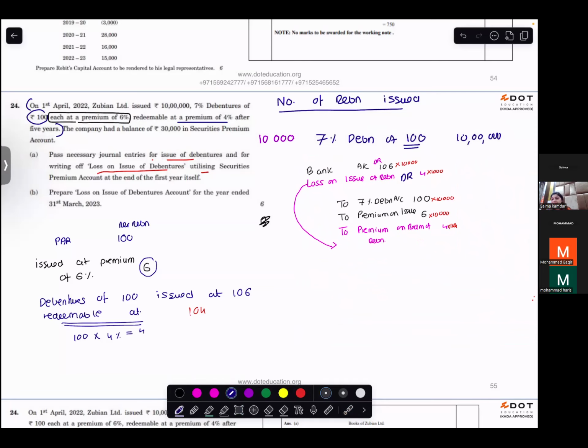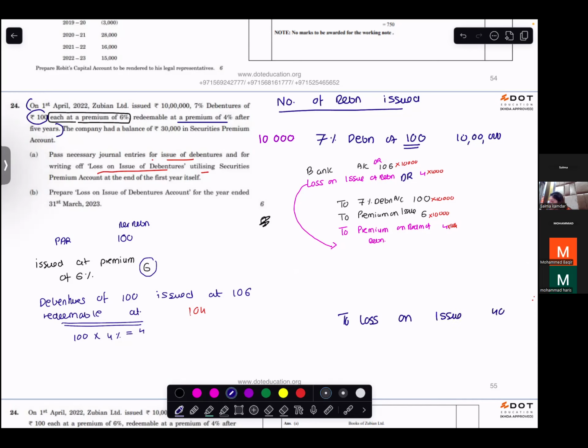If I want to cancel the debit, what should I do? We will write it on the opposite side. Write it down on the credit. So I am canceling the loss. My loss is on the debit, so if I want to cancel the debit, I will write it on the credit. So I will write loss on issue of debentures.